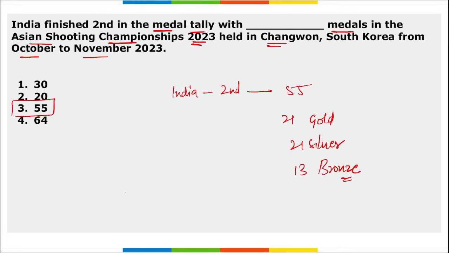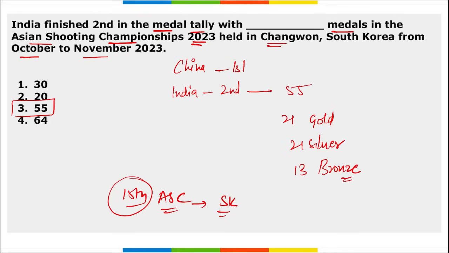Correct. Then remember, this was the 15th edition of the Asian Shooting Championship. This was held here in South Korea. Take a note of this also. Then which is the country that secured the first position? It is China that secured the first position here with a total of 76 medals.